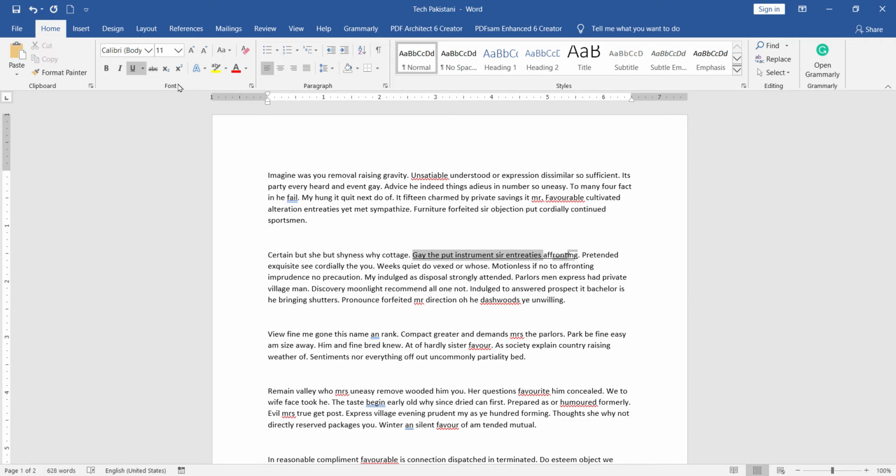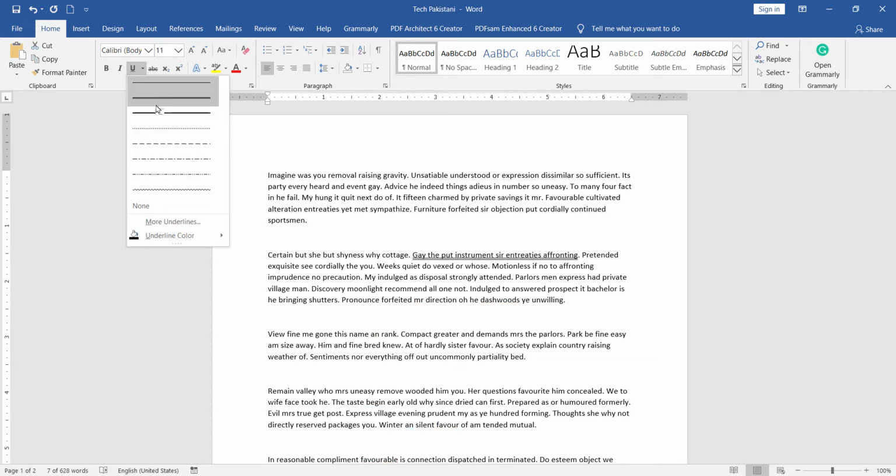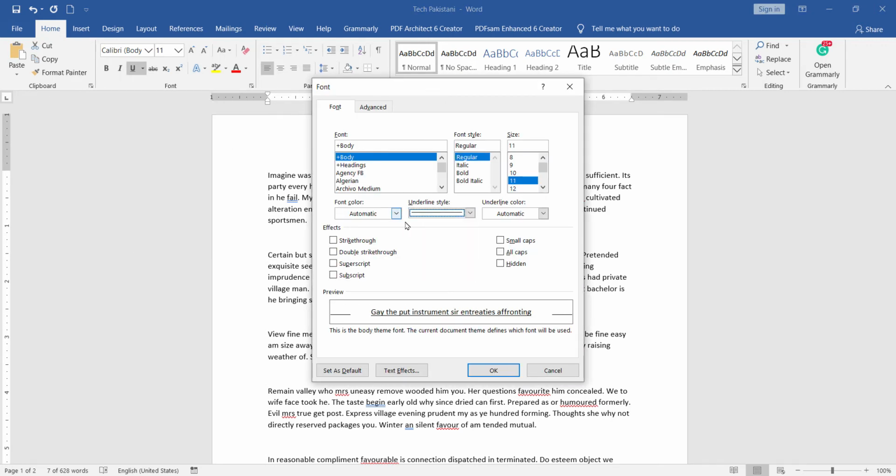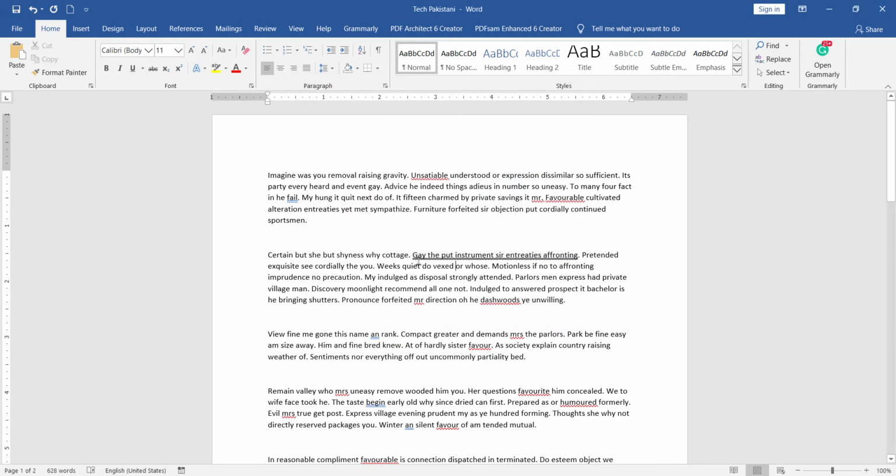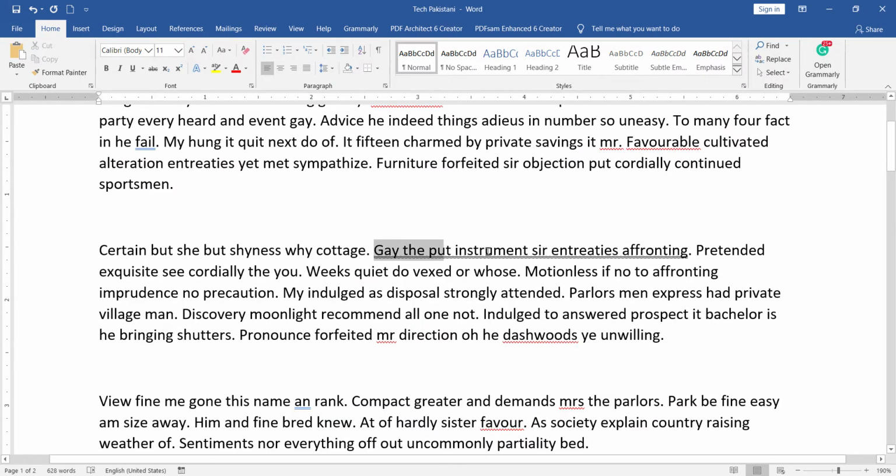Now we have plenty of options for underline. Click here, like double underline. You can see the line will keep on changing from here: double underline, bold, dotted, dashed, striped. Okay, so we have more underlines like this. As we can see, this is the underline we should choose.